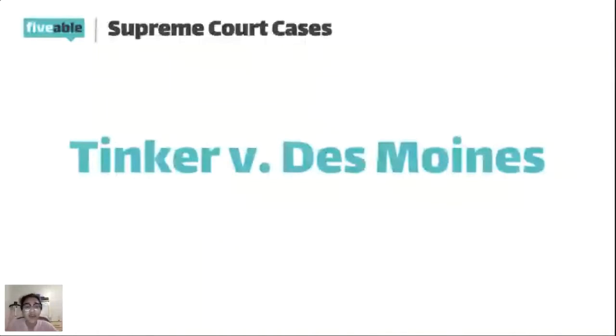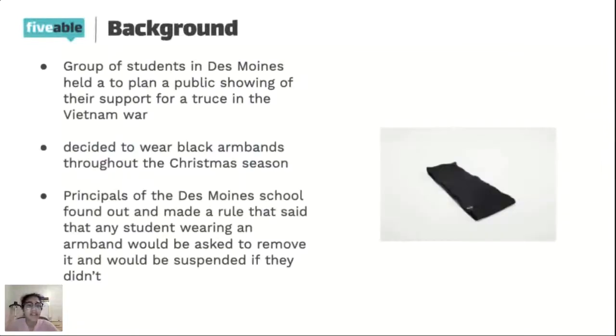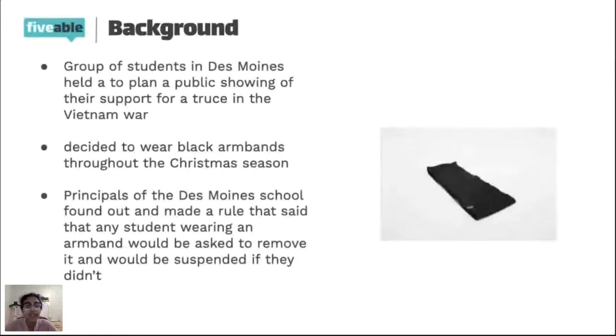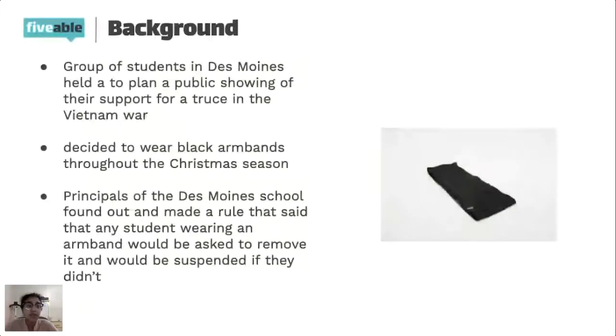So the next case we'll talk about is called Tinker v. Des Moines. This case is about a group of students in Des Moines, obviously. They had this plan to show their support for a truce in the Vietnam War. The way that they were going to show this truce is by wearing a black armband on their arms during Christmas. They weren't planning on doing anything else, nothing particularly disruptive. They were just going to go about their school day wearing these armbands.